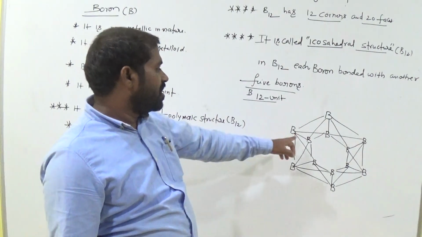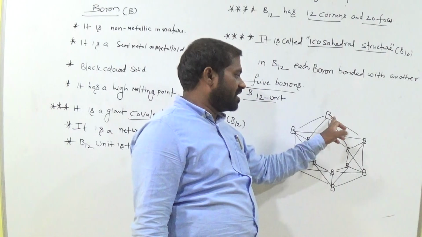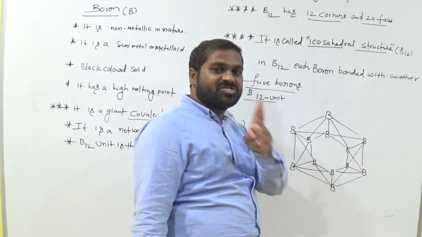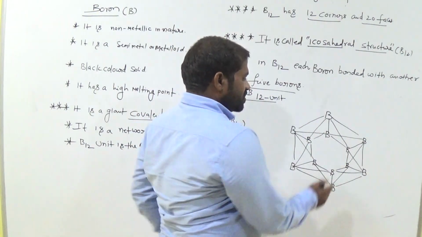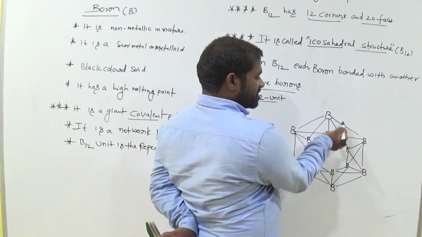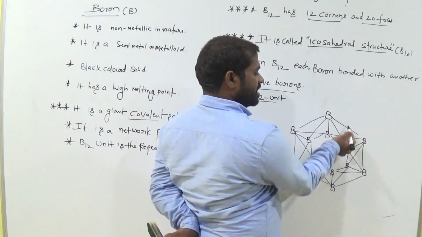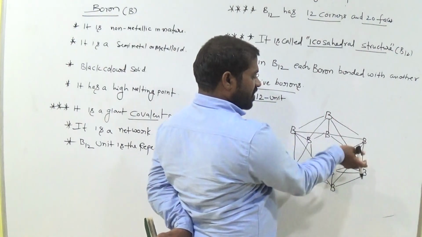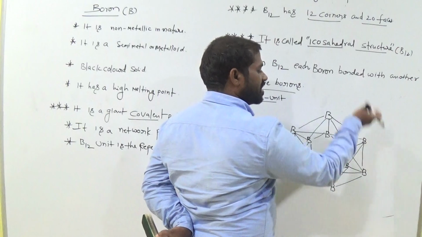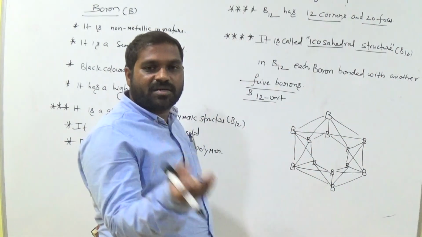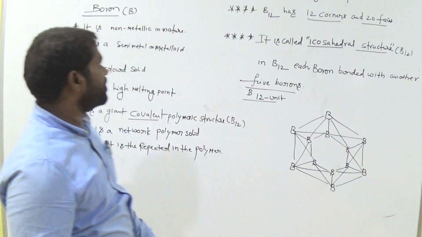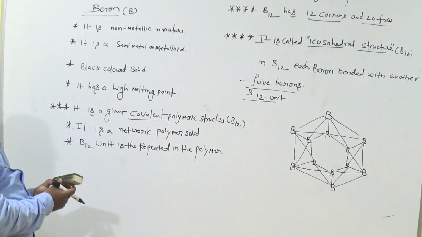Okay, so all are covalent bonds. Between B and B a bond is there. Bond means 2 electrons. So a bond means how many electrons? 2 electrons. Now these 2 electrons belong to this boron, and also these 2 electrons belong to this boron. Equal sharing of electrons. Equal sharing of electrons is called a covalent bond. Clear, everyone? So now this is the structure of B12 in the 13th group.